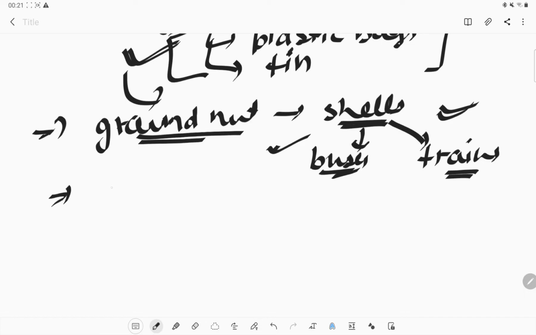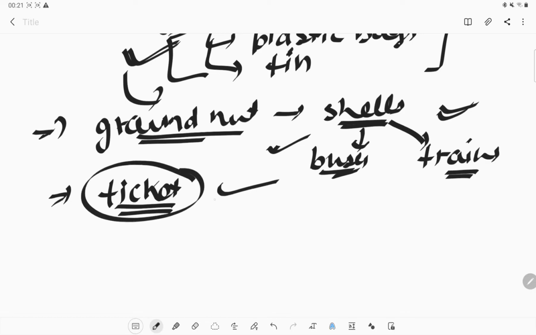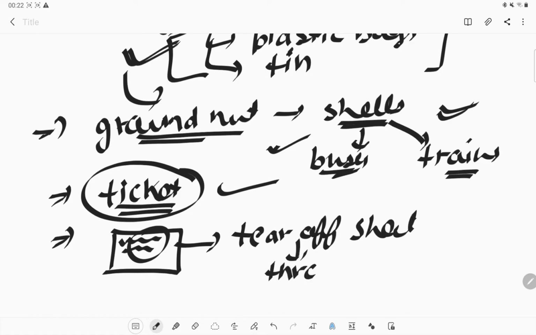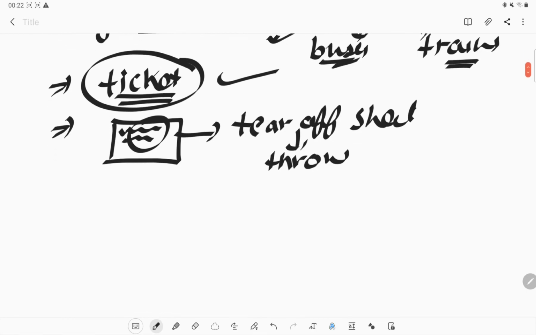Or we throw the tickets after use, when we get off the bus. So this also creates garbage. Or if we are writing on a paper and we are not satisfied with it, we tear off the sheet and throw it. So we are creating garbage from it.